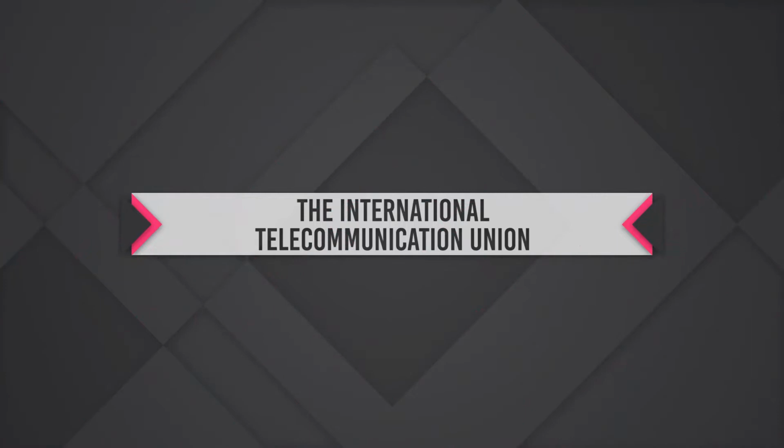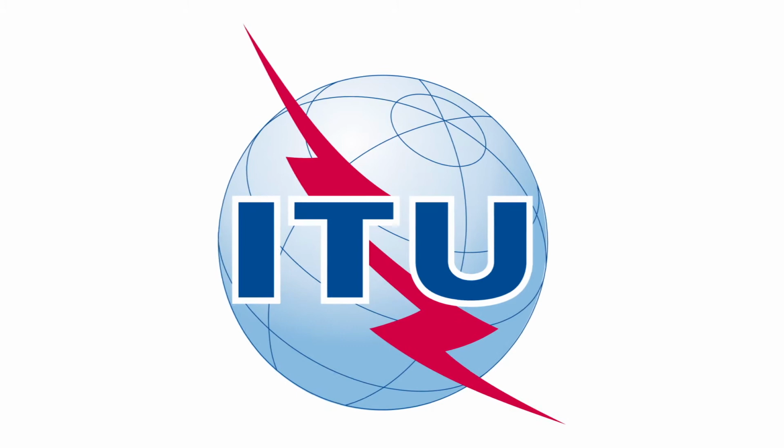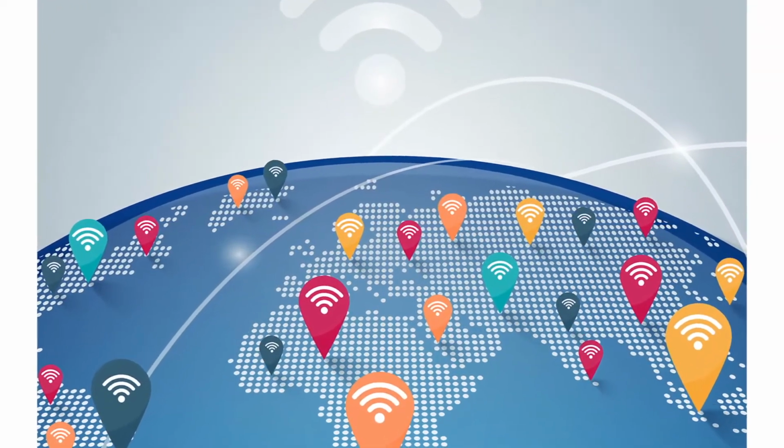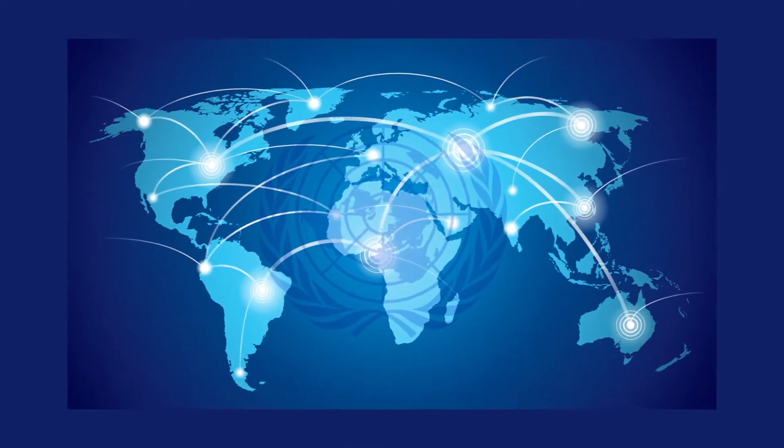The International Telecommunication Union is the UN's specialized agency for information and communication technology. It works on issues such as access to the internet and internet governance, the allocation of radio spectrum and satellite orbits, and connections between telephone networks around the world.